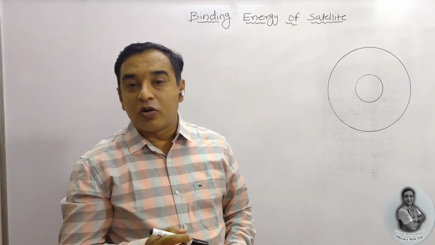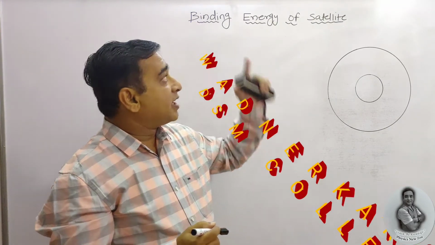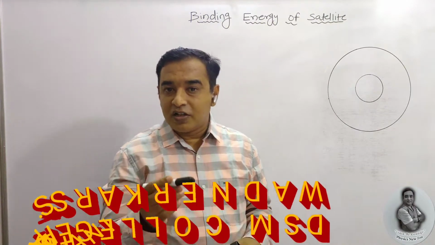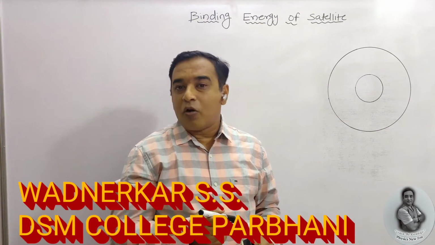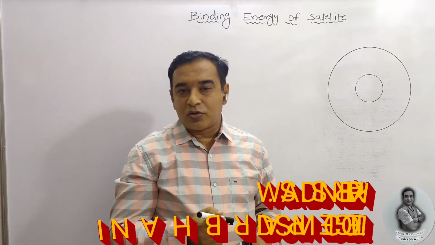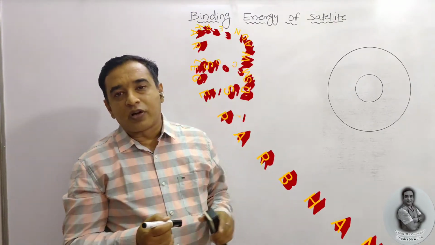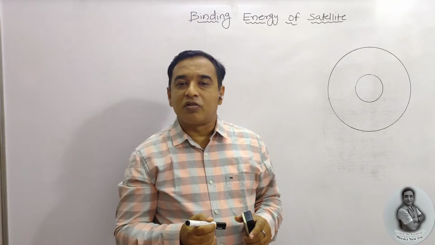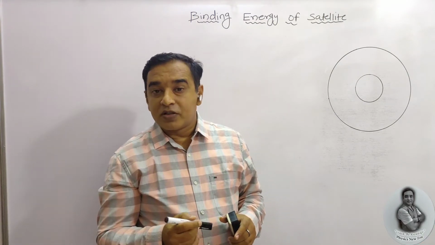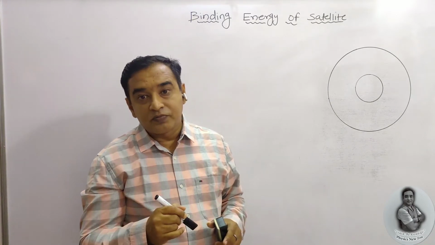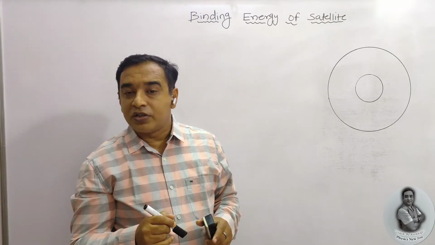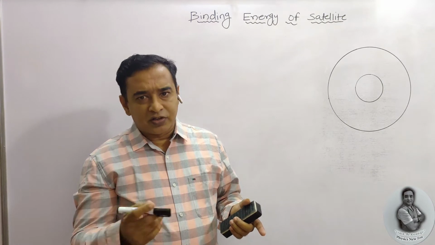Here today we are going to know about the binding energy of the satellite. Exactly, the binding energy means bound to the earth. Actually it is related to the satellite which is already revolving around the earth in a circular orbit. So, considering the same fact, if it is revolving around the earth in a circular orbit, it possesses some sort of energy. We say the total energy.